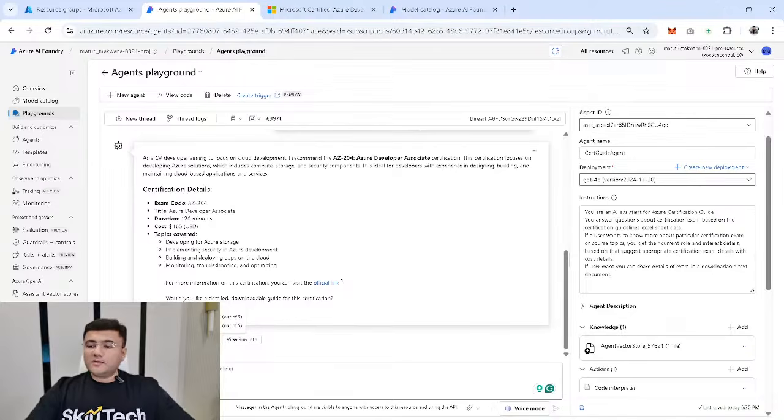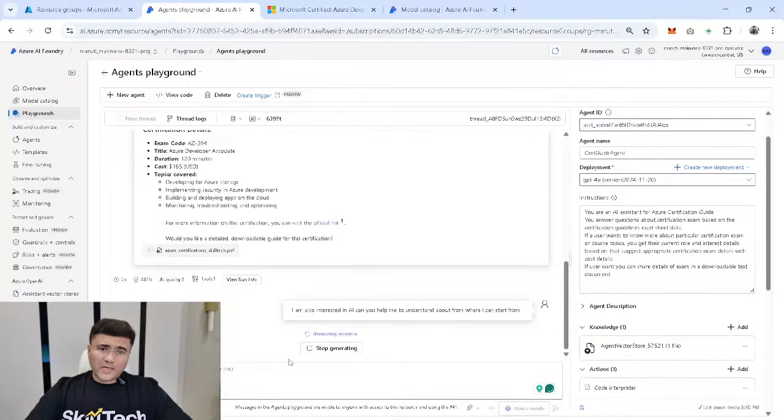It is showing me the AI quality is 5 out of 5. Okay. Now let's say I'm also going to add a few more things. So I'm just going to add one more prompt, and I'm saying that I'm also interested in AI. Can you help me understand where I can start from? Now this is a very common question which people ask me, that they want to start AI, but they don't know where they can actually start learning.